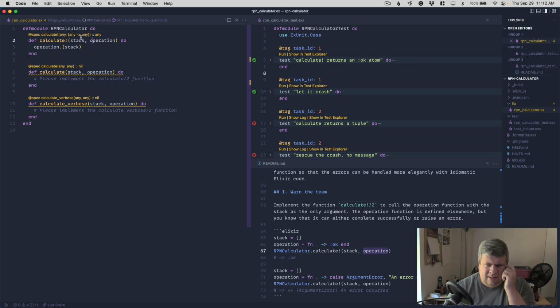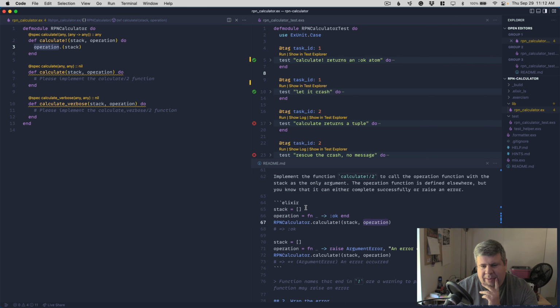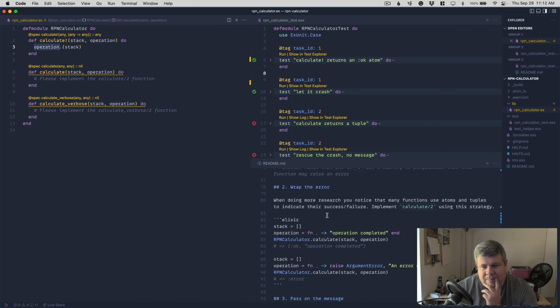I don't think so, but I know there's none in the language itself. So it makes it a little awkward to trust that this operation will throw. But we're just going to follow along as the instructions say.